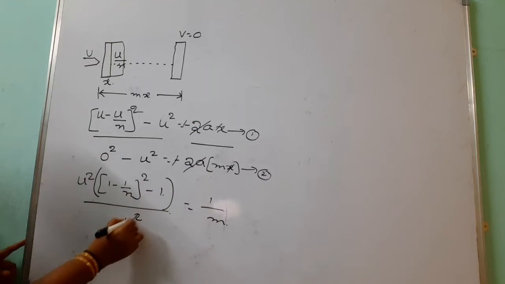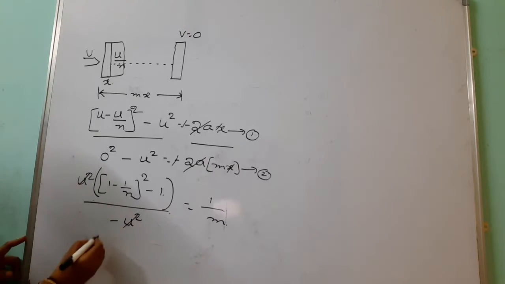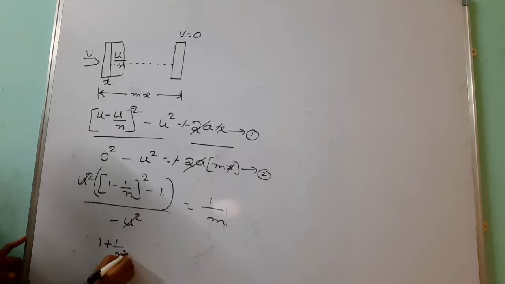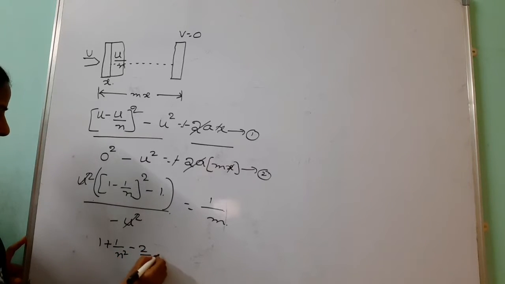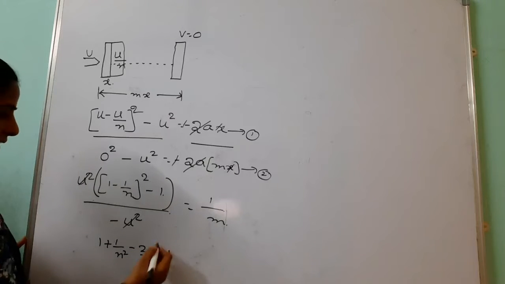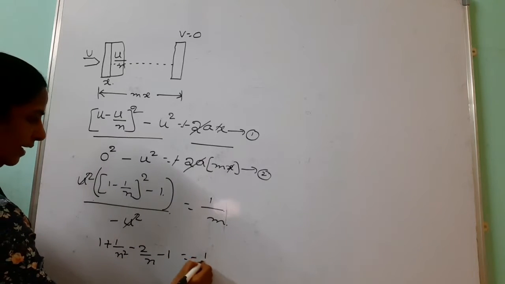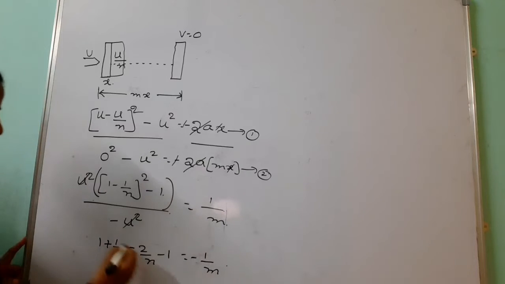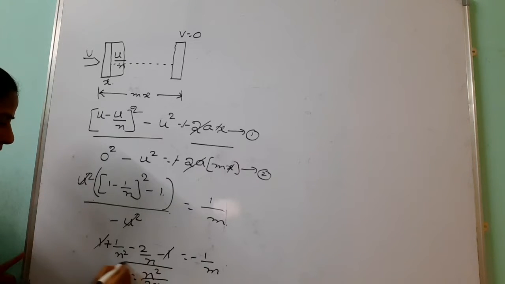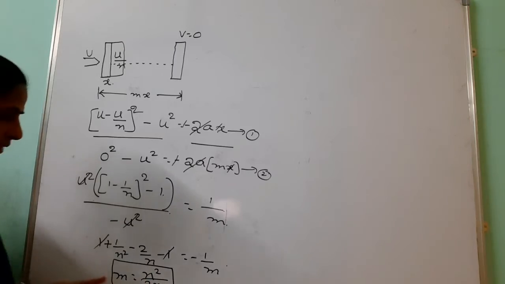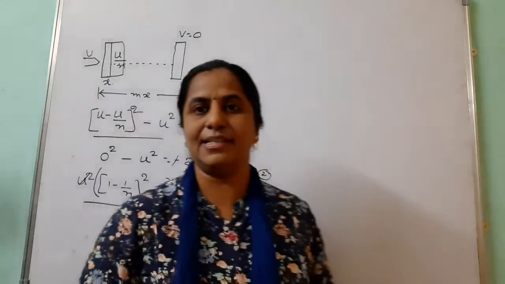After simplification, u square cancels: 1 minus 2 by n plus 1 by n square minus 1. Here minus 1 plus 1 cancel. After simplification, m equals n square by 2n minus 1.